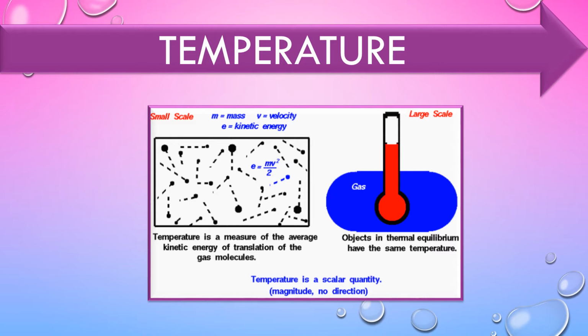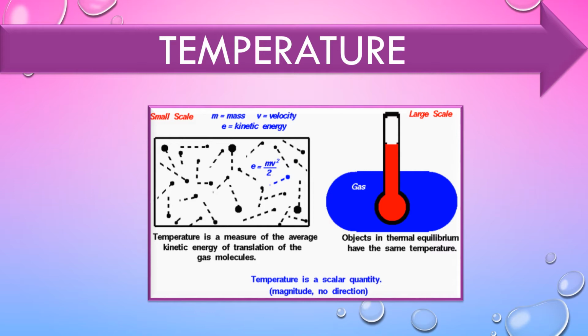So here we go. What is temperature? Temperature is a measure of the average kinetic energy of translation of the gas molecules. We know gaseous molecules are free to move and move with a greater speed. Objects in thermal equilibrium have the same temperature. For example, when we measure the body temperature by using a thermometer, how does it measure the body temperature, which is shown in the thermometer? That is, there exists an equilibrium.